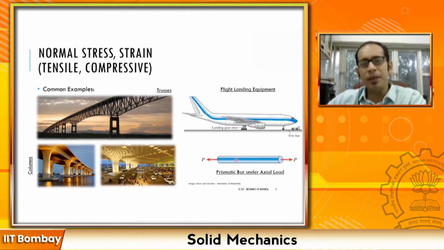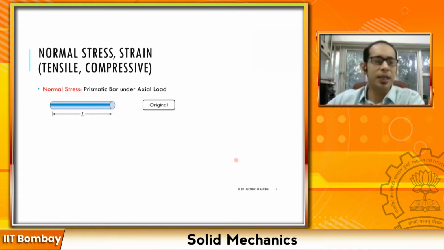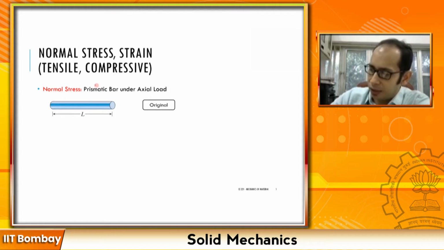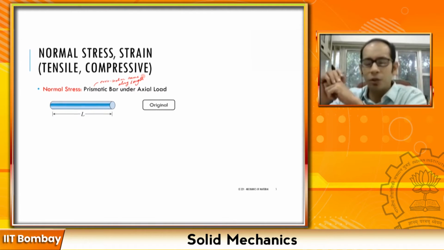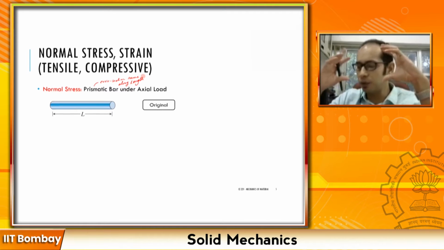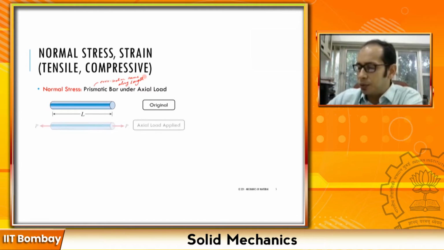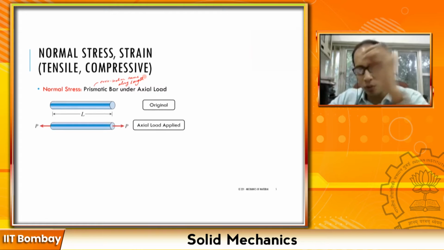So let's dig a little bit further into this. What you essentially see is that you have a prismatic bar. Here I will write prismatic, meaning that your cross section is the same along the length, right? That is the meaning of prismatic. So you have a prismatic bar of a particular length L, and to this I am applying two loads P and P. It has to be in equilibrium, right?